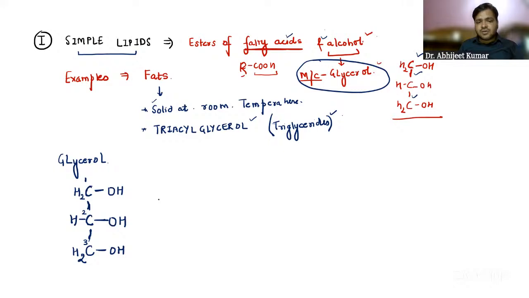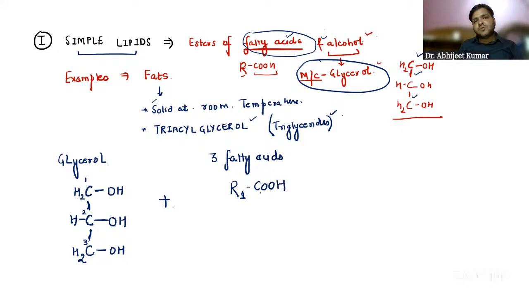Now to the glycerol, what are we adding? We are adding fatty acids. We have 3 carbons, so we will add 3 different fatty acids. I can take R1, and the fatty acid group is COOH, the acidic group. I will take another fatty acid, R2COOH, and one more fatty acid, R3COOH.